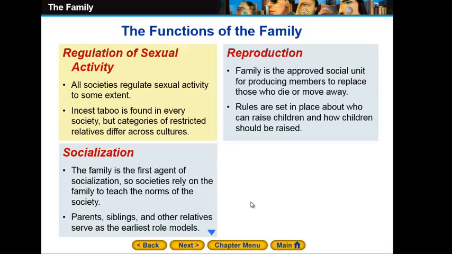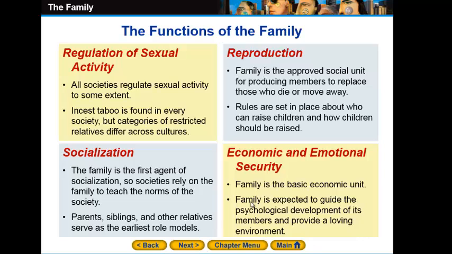So the functions of family will be the regulation of sexual activity, reproduction, socialization, and the last one will be the economic and the emotional security. Of course, the family is the basic economic unit.